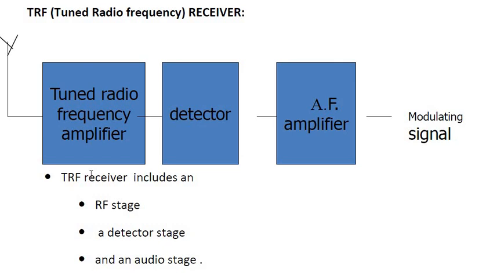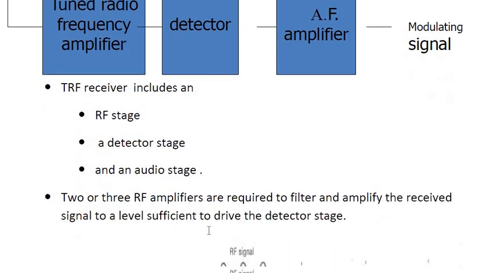In the next stage you will have a detector stage, and the third stage is an audio output stage, meaning an audio amplifier. Depending on that, you will amplify your output signal, the unmodulated, original message signal. So the three stages are: first the RF stage, second the detector stage, and third the audio stage. Correct? Let's see it briefly.